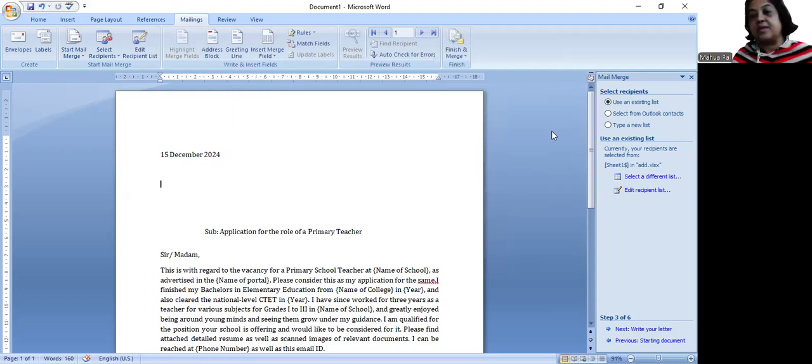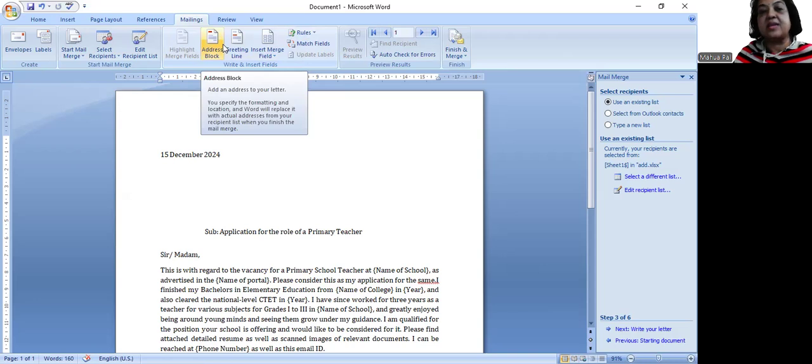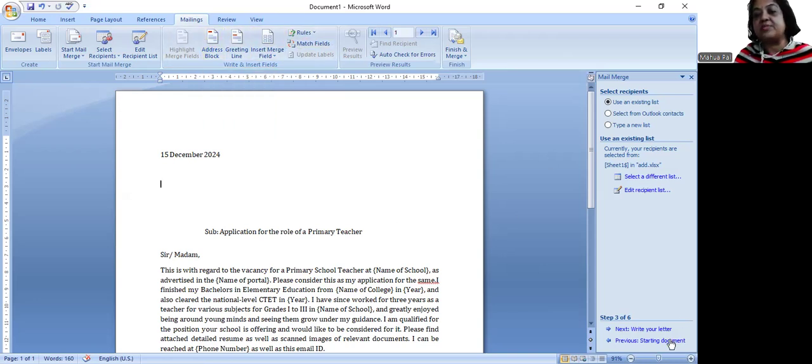And then in this portion you can see address block, these are all highlighted. I can now use the address block from here also, or since I'm using the wizard, I go for the next step. Since I'm following these steps one after another, I am now in the third step,